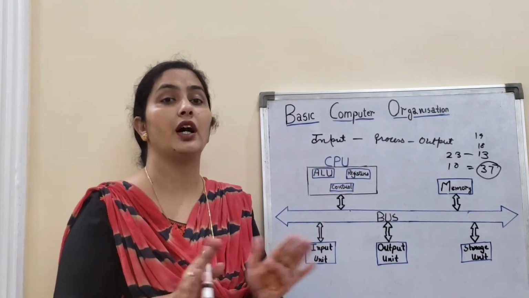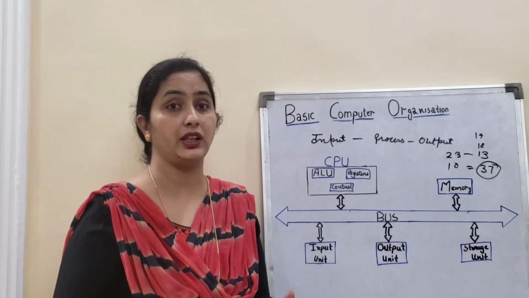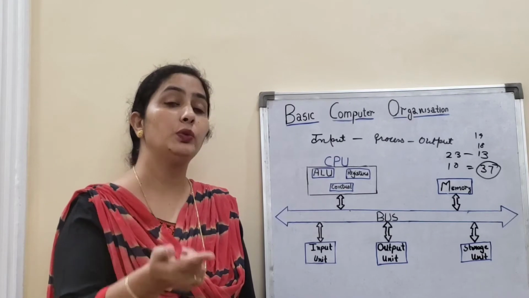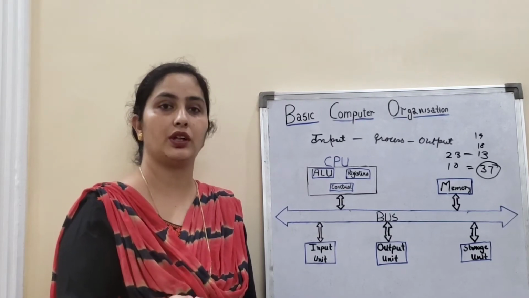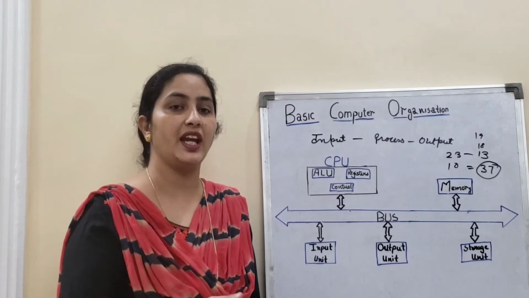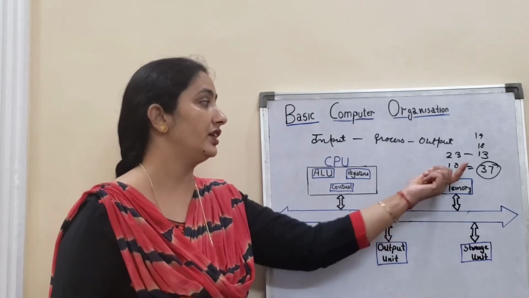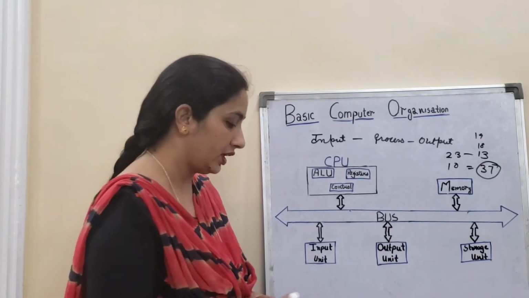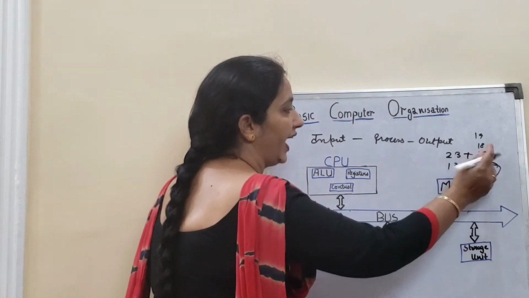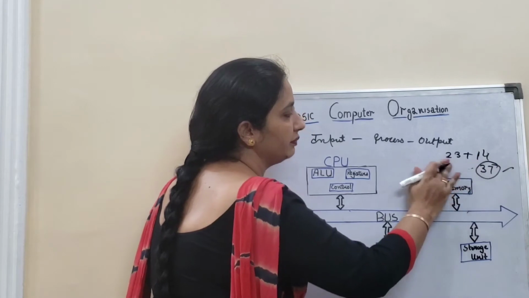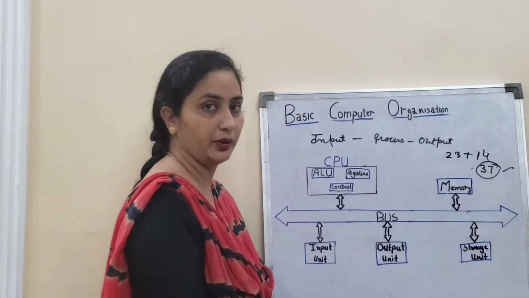The computer is a dumb machine. It has no IQ. It is not going to understand what mistake the human being operating the computer has made. It is you who will realize, after the output comes, that this is not the desired output. You were about to add these numbers, and when that output comes, that will be your desired output.